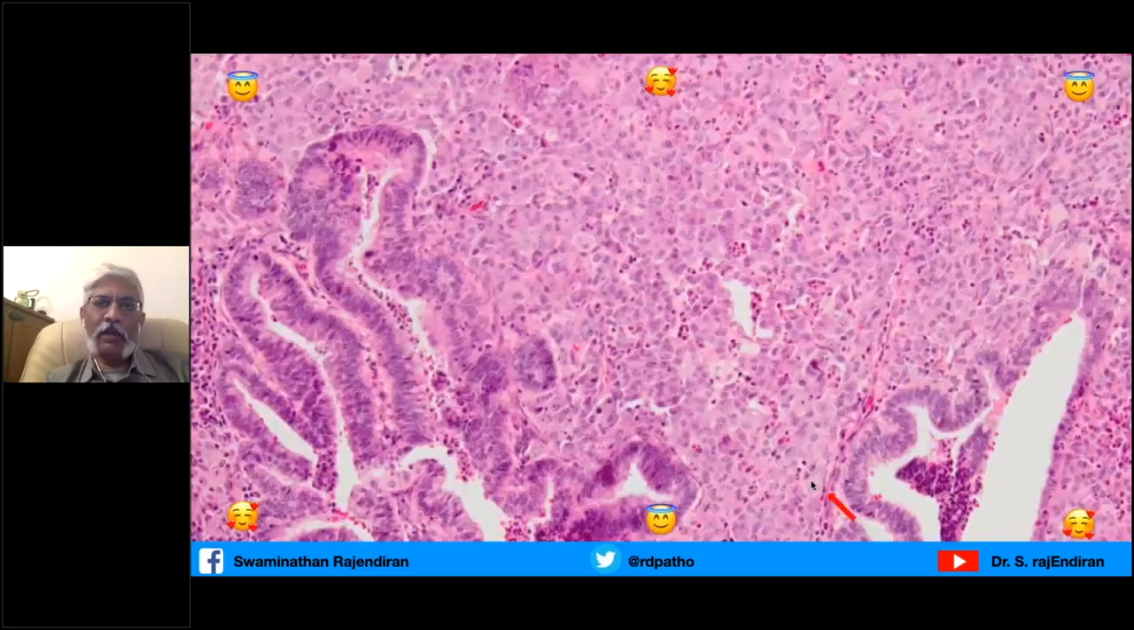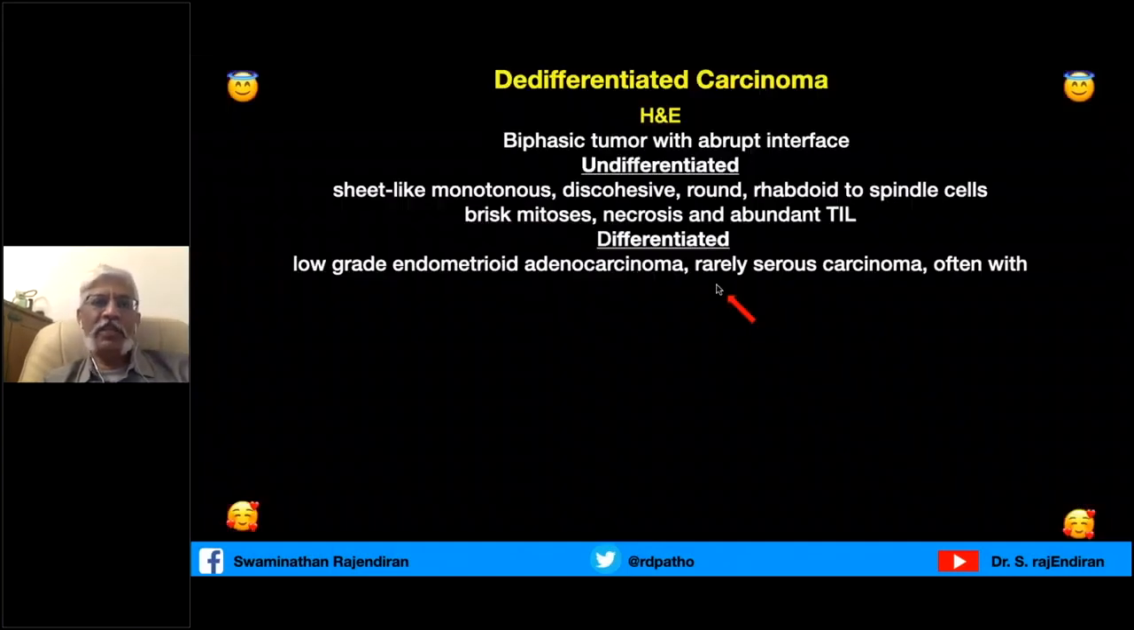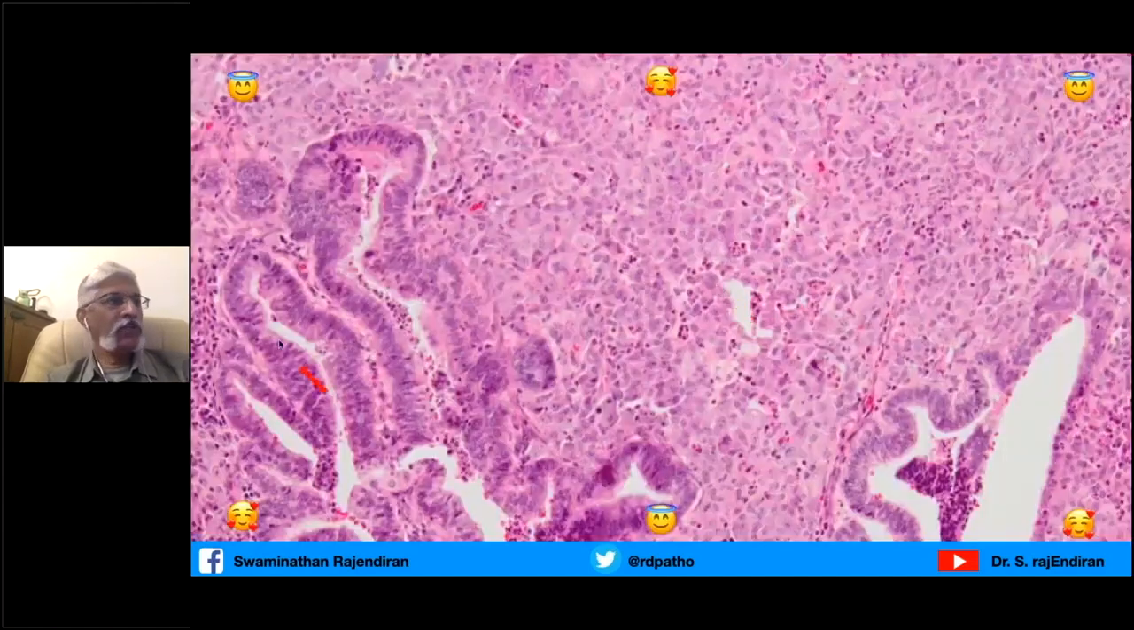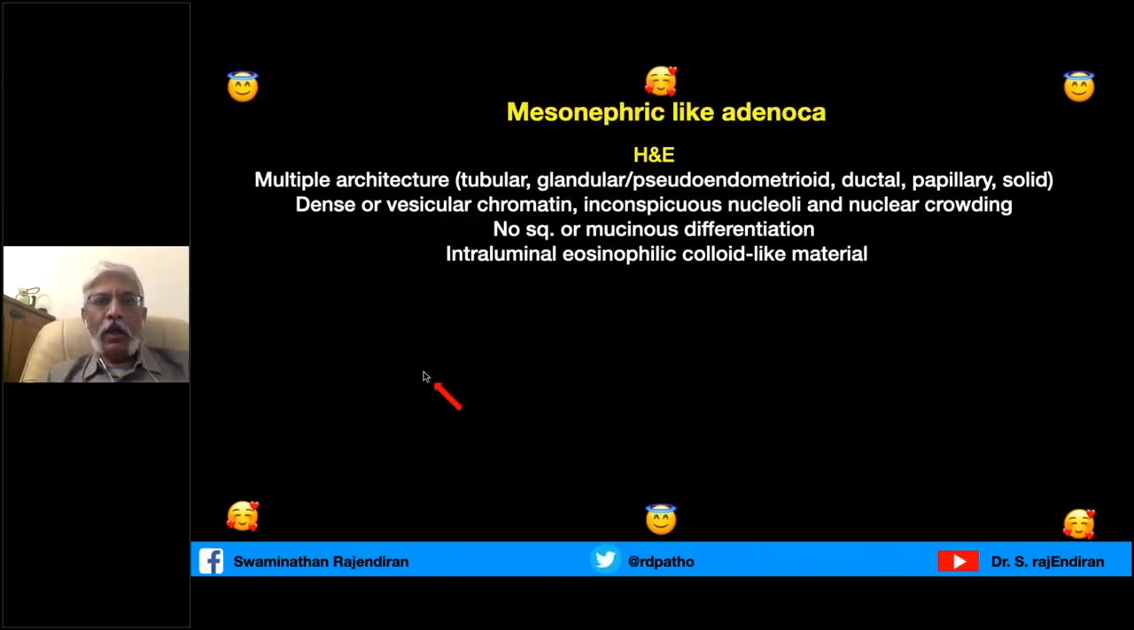The next tumor, this is more looking like a solid epithelioid tumor, whereas here it is a more well differentiated tumor. Whenever you see a tumor with well differentiated and poorly differentiated areas distinctly, you think of de-differentiated carcinoma. So it is a biphasic tumor with undifferentiated and well differentiated areas. The well differentiated areas are usually low grade endometrioid adenocarcinoma. You can see it is more like endometrioid adenocarcinoma.